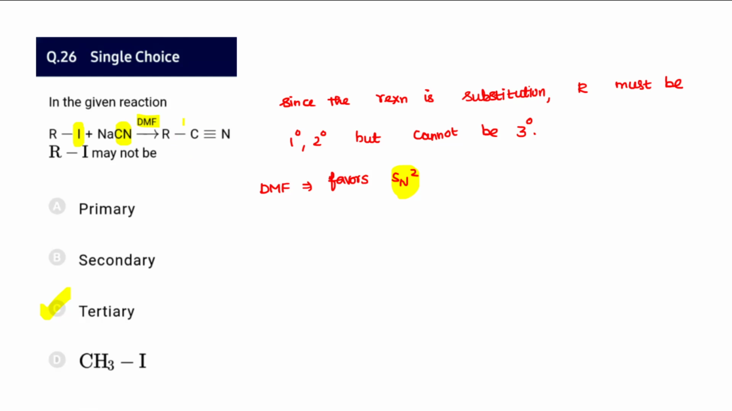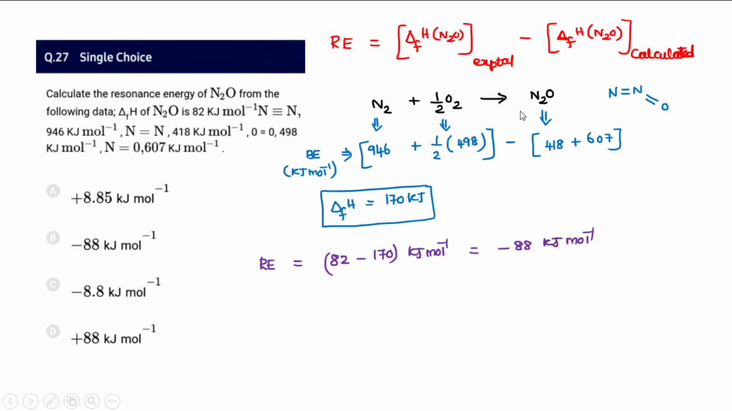Please understand, they are asking for what may not be here, not what may be here. So it cannot be a tertiary. That's a very, very important point. When they give a question like this, with a negative or language trapping, I want you to understand very clearly, do not go for prejudging the questions.